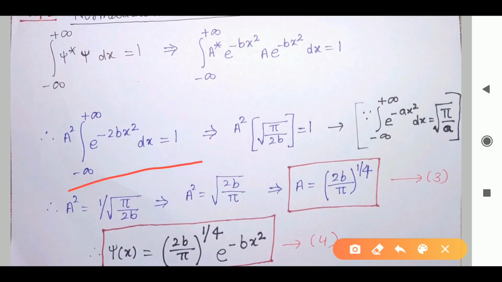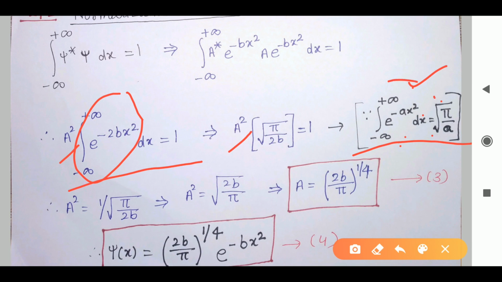Clear? Now a square I will write as it is, and this I can solve by simply using this mathematical expression. We don't have to solve this at length, simply use this integration. Already in the last numerical I have given you this one, just remember this formula: the integration from minus infinity to plus infinity of e raised to minus ax square dx is equal to the value of this integration.